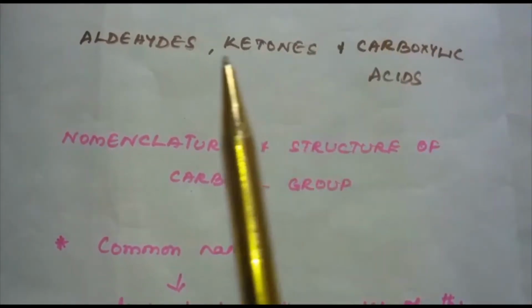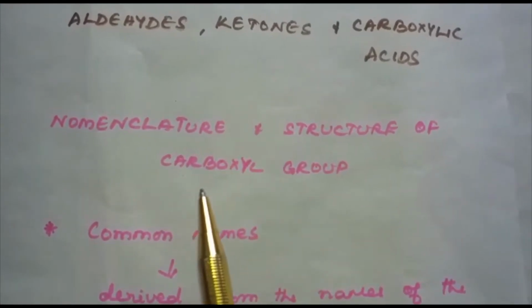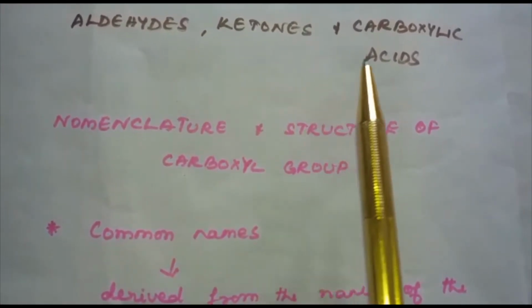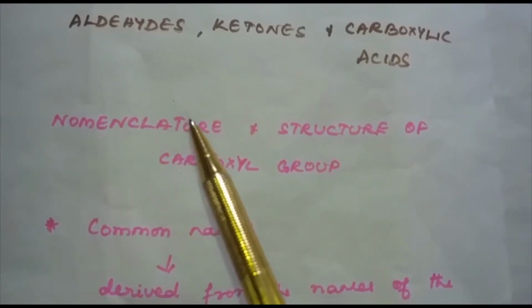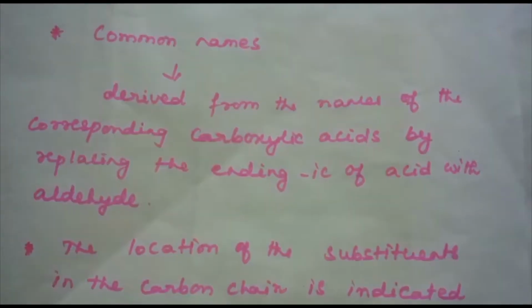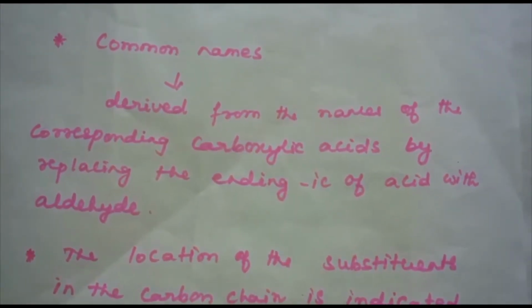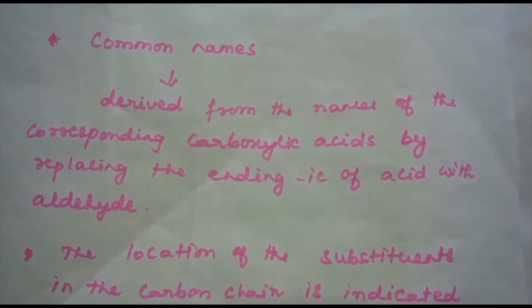In this segment, I'll be discussing the nomenclature and structure of the carbonyl group of aldehydes, ketones and carboxylic acids. First, let us discuss the nomenclature of aldehydes and ketones. Aldehydes and ketones are often called by their common names instead of IUPAC names.